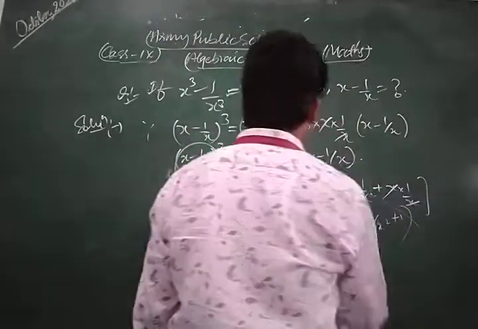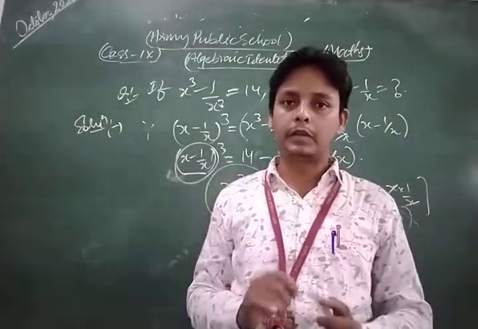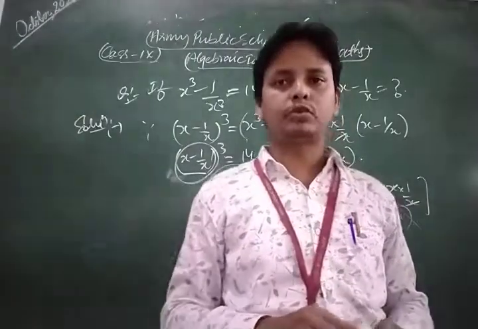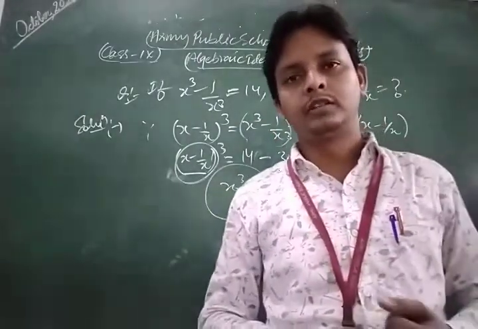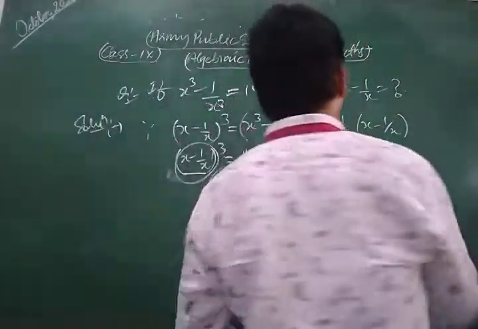Using that identity you can solve that type of question. So please dear students, do more and more practice of that type of question, and after that you can solve each and every question of your NCERT exercise.